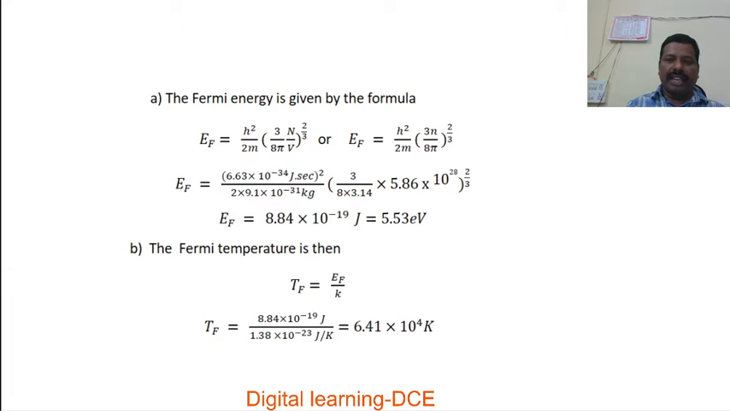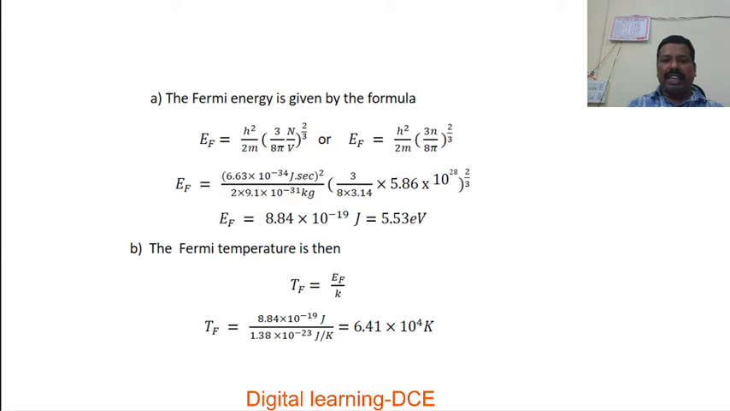We can substitute the values. Here h is the Planck's constant. The value is 6.63 into 10 to the power of minus 34 joule second whole square, that divided by 2 into mass of electron 9.1 into 10 to the power of minus 31 kg into 3 divided by 8 into 3.142, 3 by 8 pi into n. Free electron density is calculated just a few seconds back. That is 5.86 into 10 to the power of 28 whole to the power of 2 by 3. Substitute this and simplifying, we get the value of Fermi energy as EF is equal to 8.84 into 10 to the power of minus 19 joules.